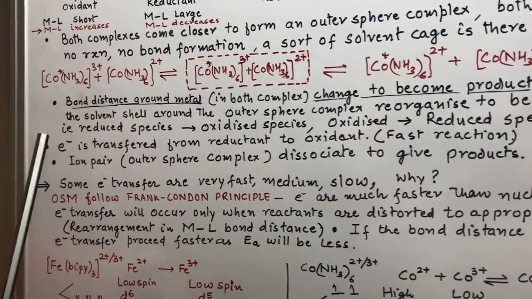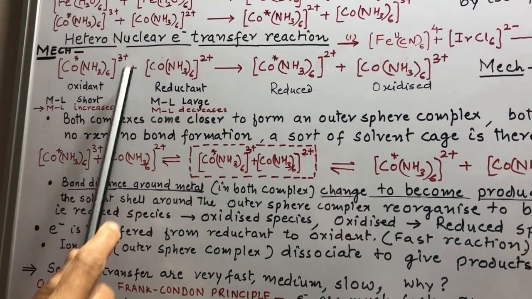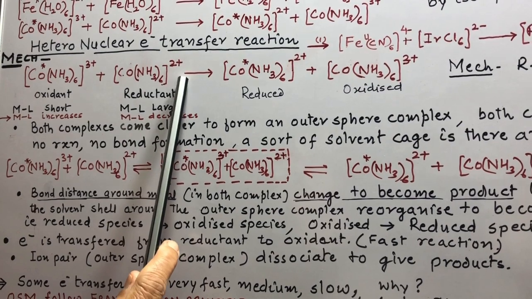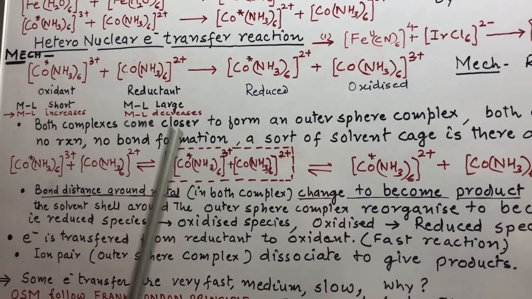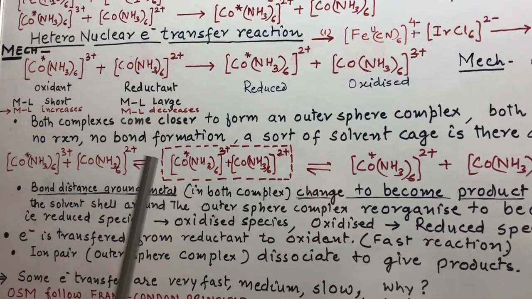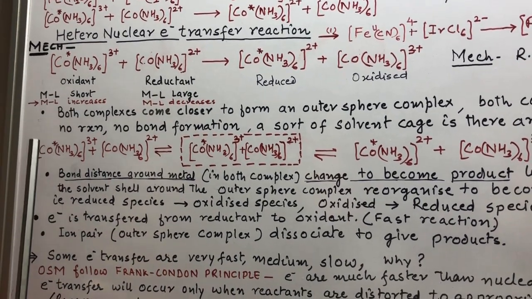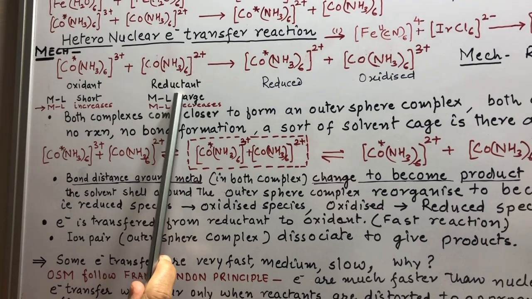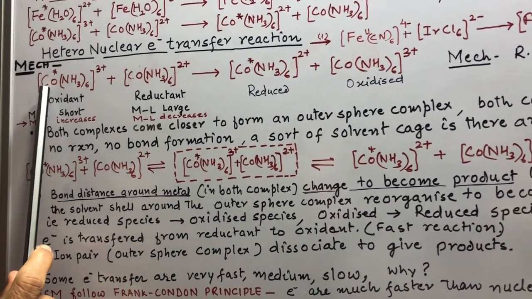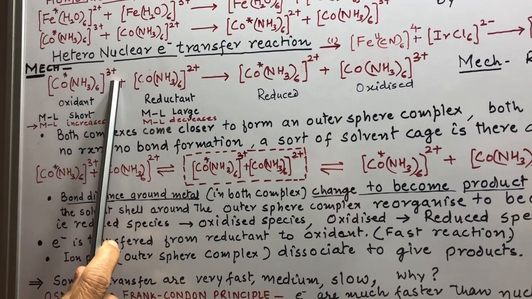I mean to say that this is one complex and this is another complex. After formation of this ion pair, bond deformation takes place in this complex and in this complex. Here, in this complex cobalt is in +3 oxidation state.